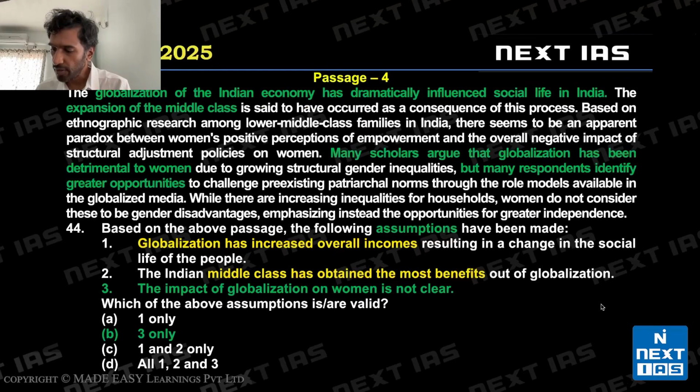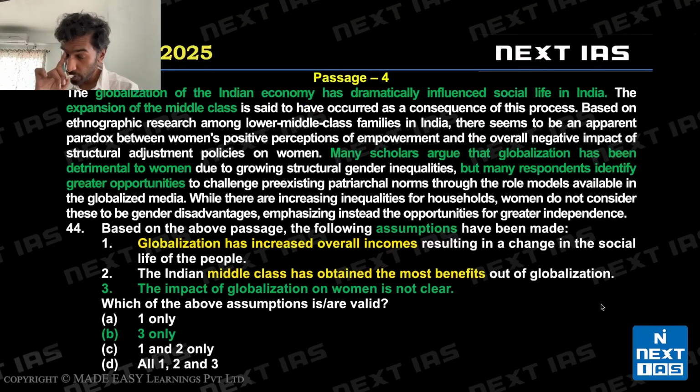Okay, we're looking for assumptions here. Globalization of the Indian economy has dramatically influenced social life in India, with expansion of the middle class. We are told what has happened, which specific class in India has benefited by globalization. Many scholars argue that globalization has been detrimental to women, but many respondents, which suggests it probably came from a survey, identify greater opportunities.